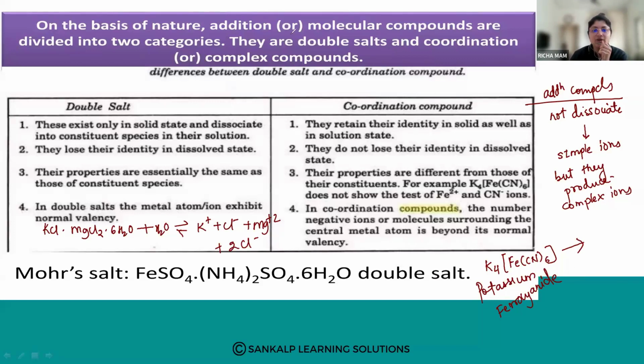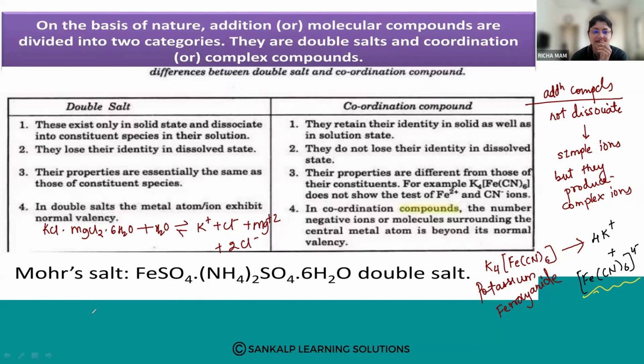So K4[Fe(CN)6], when you add it in water, will dissociate into 4K+ ions plus [Fe(CN)6]4-. They do not produce simple ions; they produce complex ions itself. So you can see that it is not dissociated completely. They are in the complex form. So this is an example.